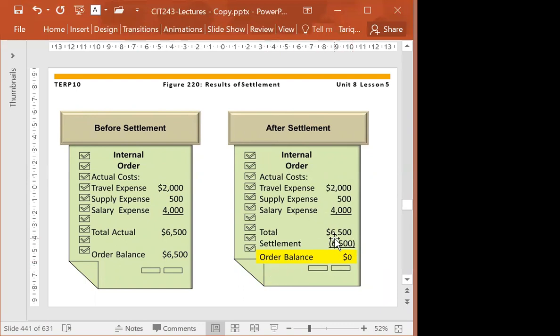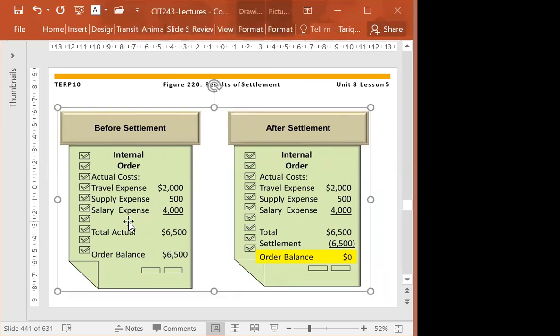So this is after settlement, and this is before settlement. So this was the topic of the internal order and its settlement.